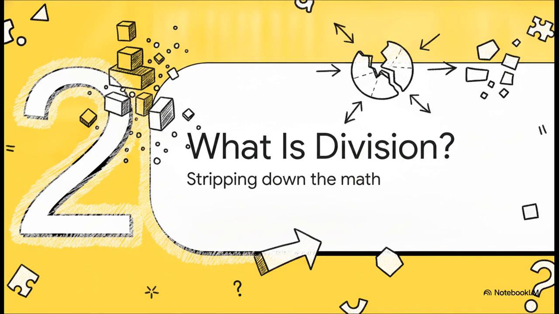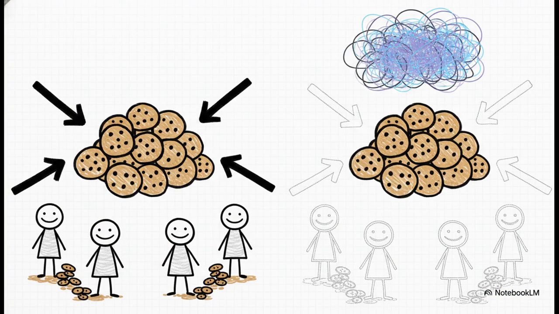Section 2. What is division really? Let's strip this down to the basics. See, mathematics relies on two fundamental models for division. The first is the partitive model, which is basically just sharing. If you have 12 cookies and you share them equally among 4 friends, everyone gets 3. Super simple. But what if you try to share 12 cookies with 0 friends? How many cookies does each non-existent friend get? The physical act of handing them out can't even begin because there's literally no one there to receive them. It's a completely nonsensical scenario.